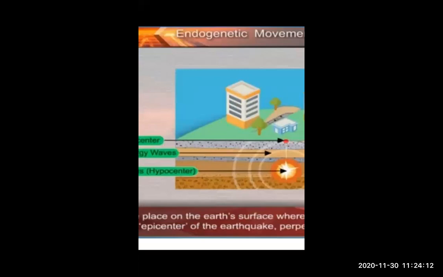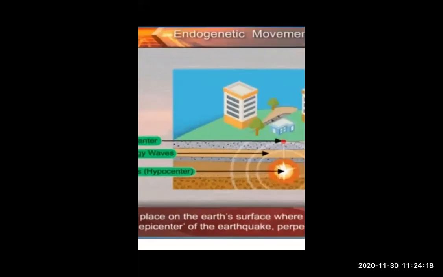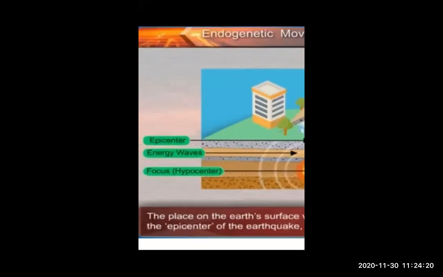Below the epicenter, the energy waves are released, and below that there is the focus, which is also called the hypocenter. Focus or hypocenter means the location where the earthquake begins. In short, it is the place where the earthquake started.